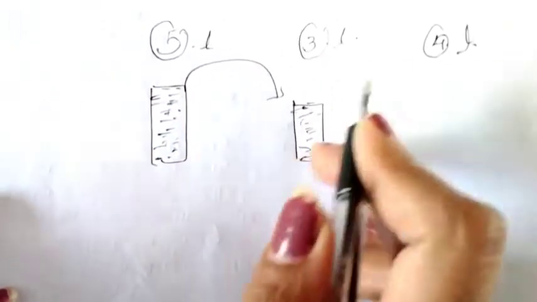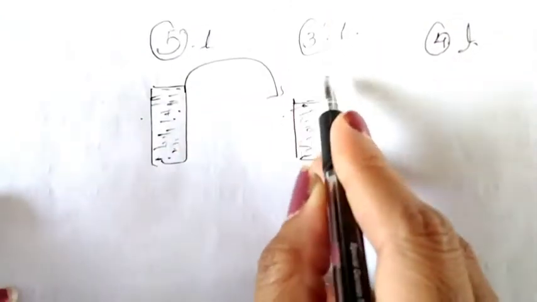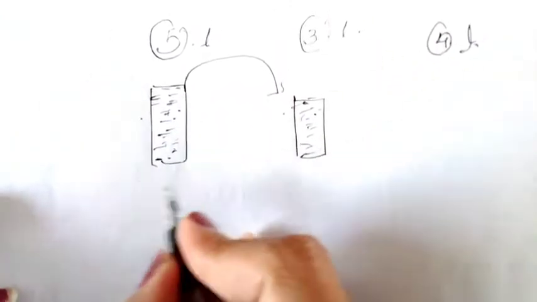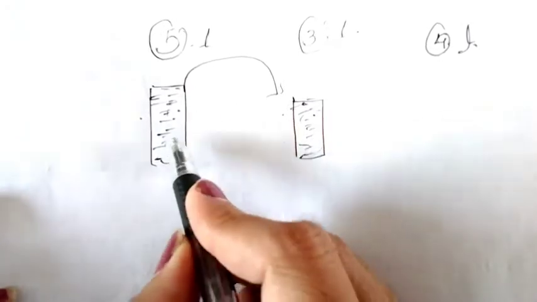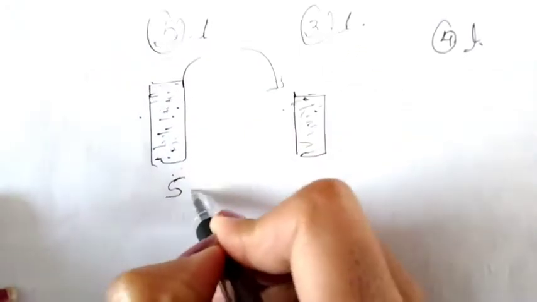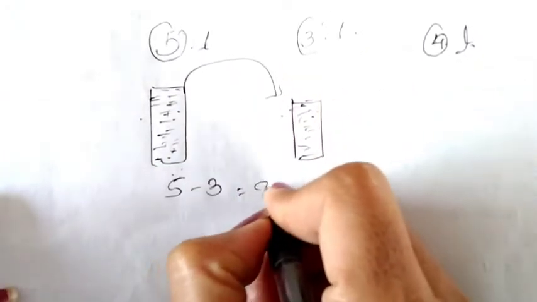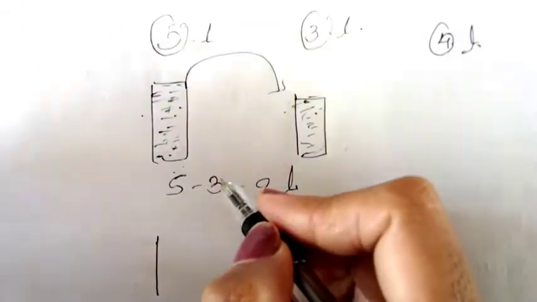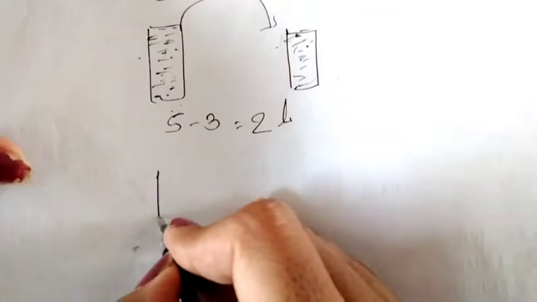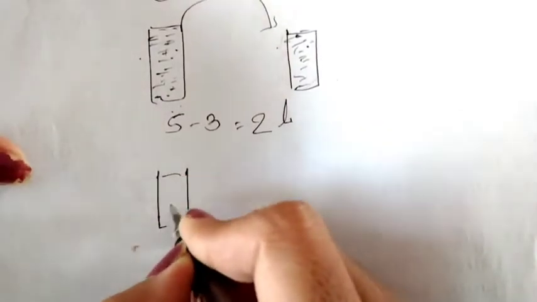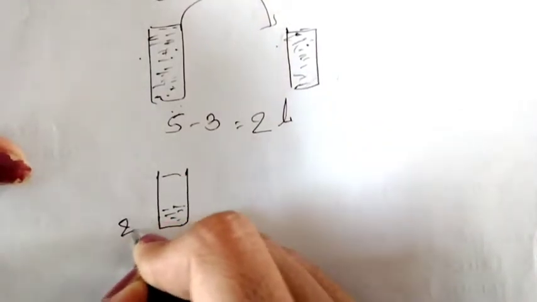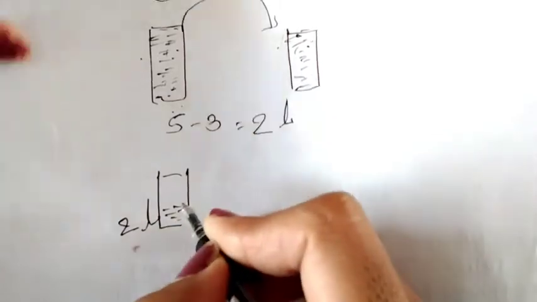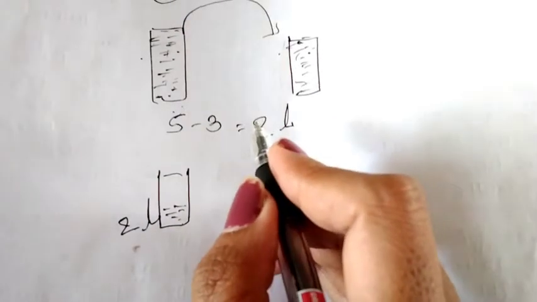We will pour 3 liter. From the 5 liter, we will pour 3 liter into this container. So how much remains here? Out of 5, 3 liter has gone. So 2 liter will remain. So in this 5 liter container, 2 liter will remain.